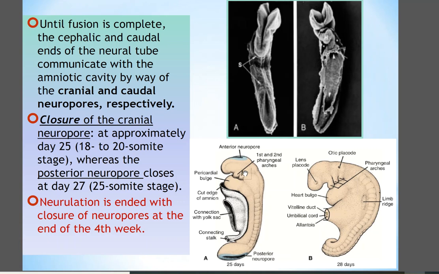In the future development, the anterior neuropore is closed on day 25, and the posterior neuropore is closed on the 28th day of gestation. And finally, neurulation ends with closure of the neuropore at the end of the 4th week.